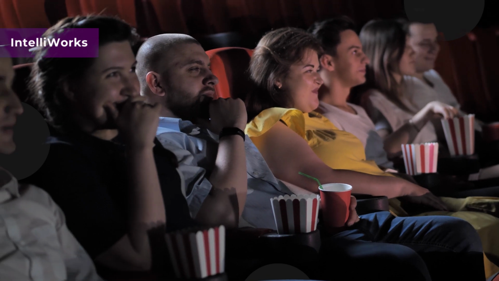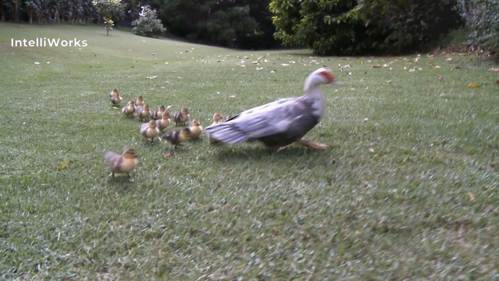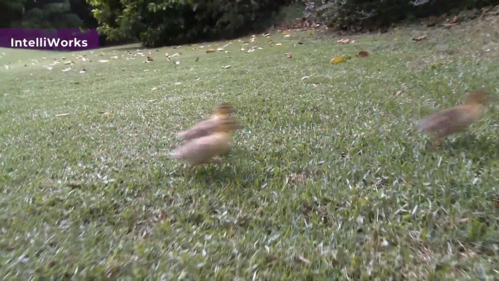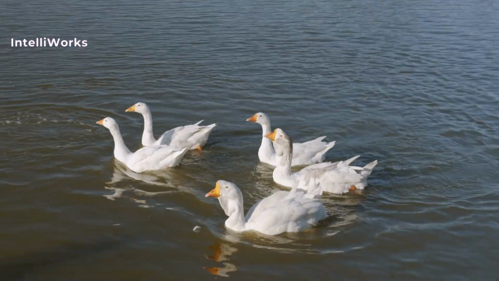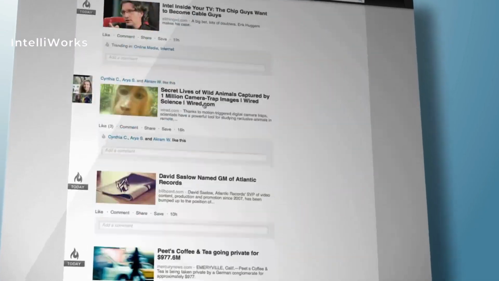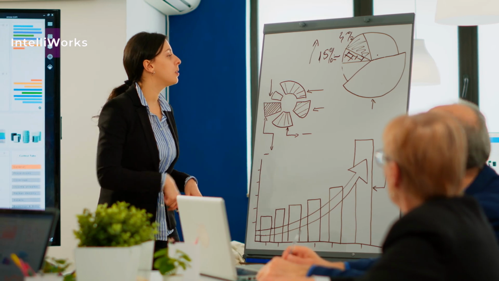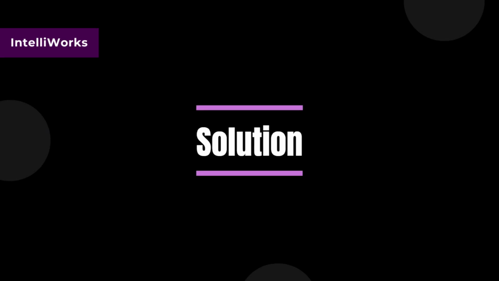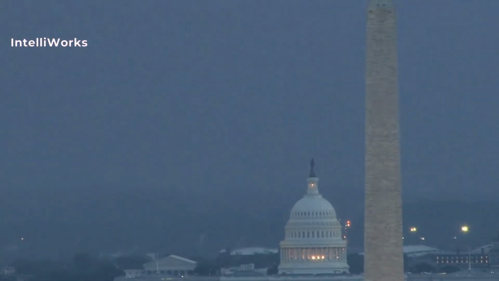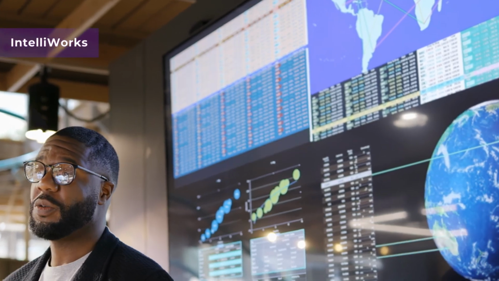we like it, right? Fallacy number 8, post hoc ergo propter hoc. This fallacy, Latin for "after this, therefore because of this," assumes that because one event followed another, it must have been caused by it. For example, sales dropped after we launched the new website, so the website caused the drop. How to avoid it? Look for evidence of causation rather than assuming correlation implies causation. Consider other potential factors that could explain the outcome.